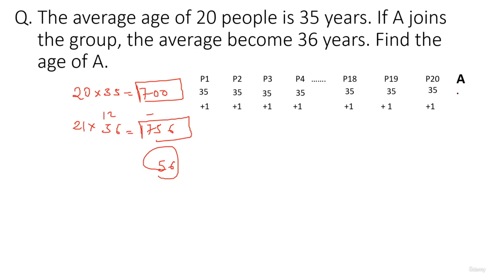What does this mean, guys? A has kept his own 36 points, and added one point to everyone else, and that is how the average increased by 1 for each of them, right? So for 20 people, every person receives exactly 1 point. So 20 points have been distributed by A. So what would A's own age have been? A's own age would be 36 plus 20, which is 56.